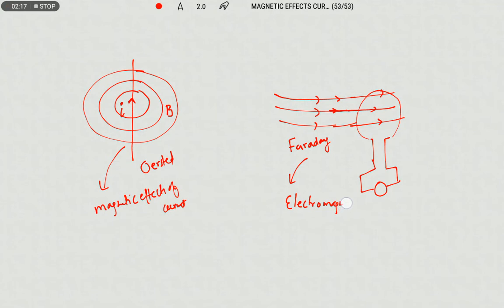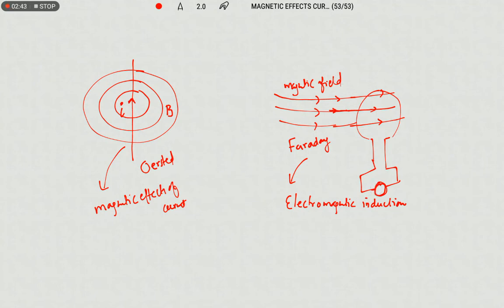Induction means creating or producing. To pass a current, we definitely need a source of electricity. But without using a source of electricity, by changing the magnetic field around a coil, current can be produced.